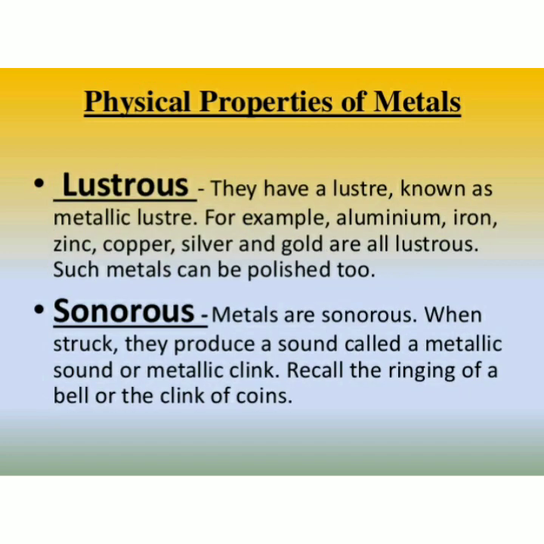Next property is lustrous. Lustrous means they have a lustre known as metallic lustre. For example, aluminium, iron, zinc, copper, silver and gold are all lustrous. Such metals can be polished too. Next one is sonorous. Metals are sonorous. When struck, they produce a sound called a metallic sound.